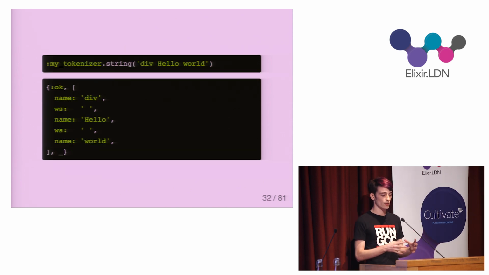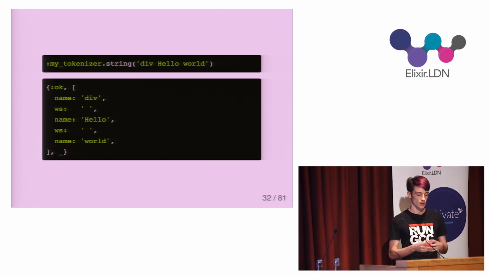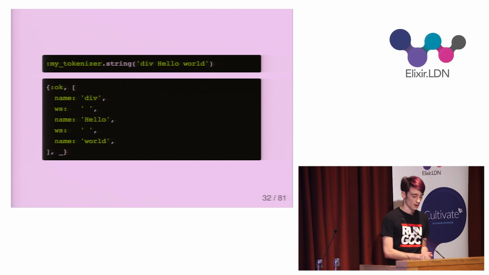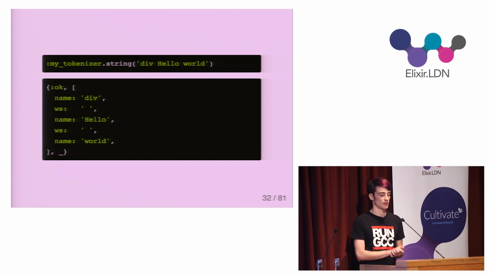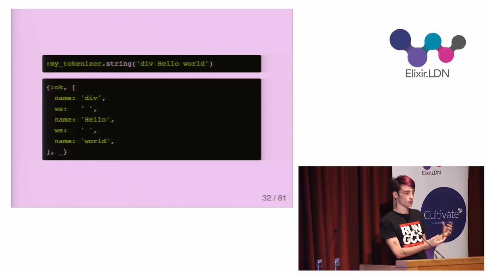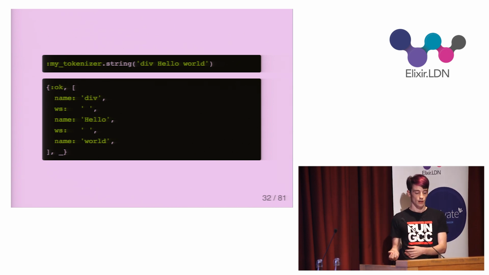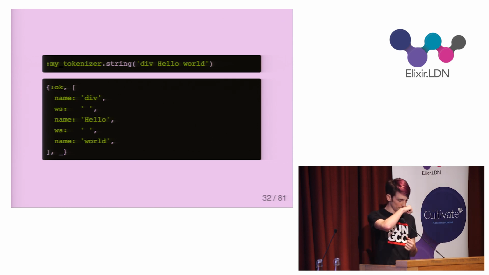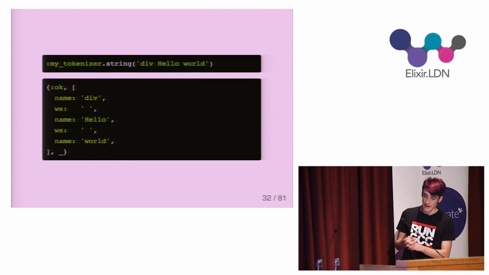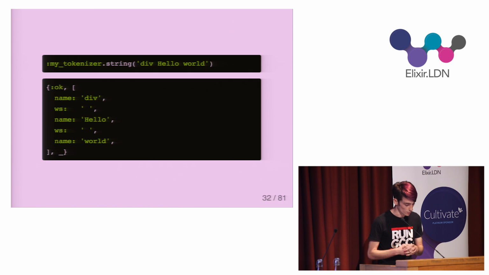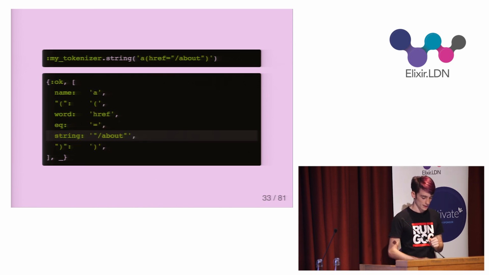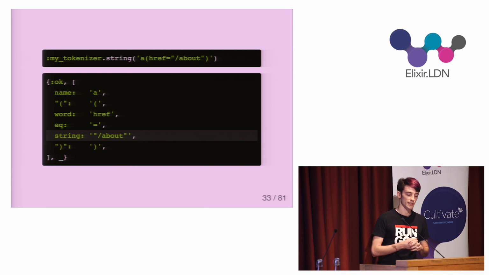If I place this file in the source directory of an Elixir project, Mix will compile this into an Erlang module for us, which exposes a string function. This function takes a char list of code and returns a list of tokens. And because I used two item tuples with an atom as the first element, I get back an Elixir keyword list. So here I'm tokenizing a line of code, and I get back a name token with a value of div, a whitespace token, a name token with the value of hello, another whitespace token, and a name token with a value of world.